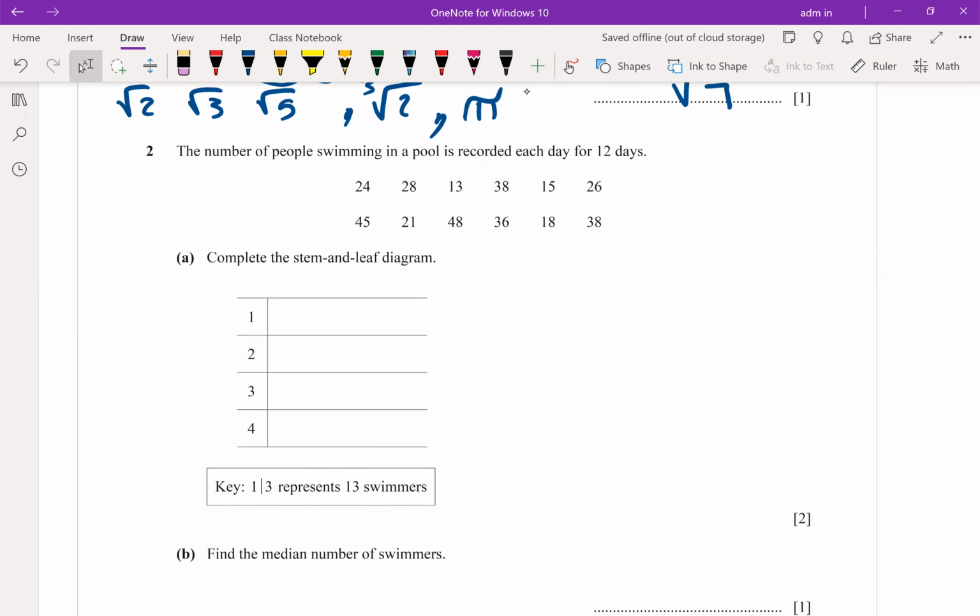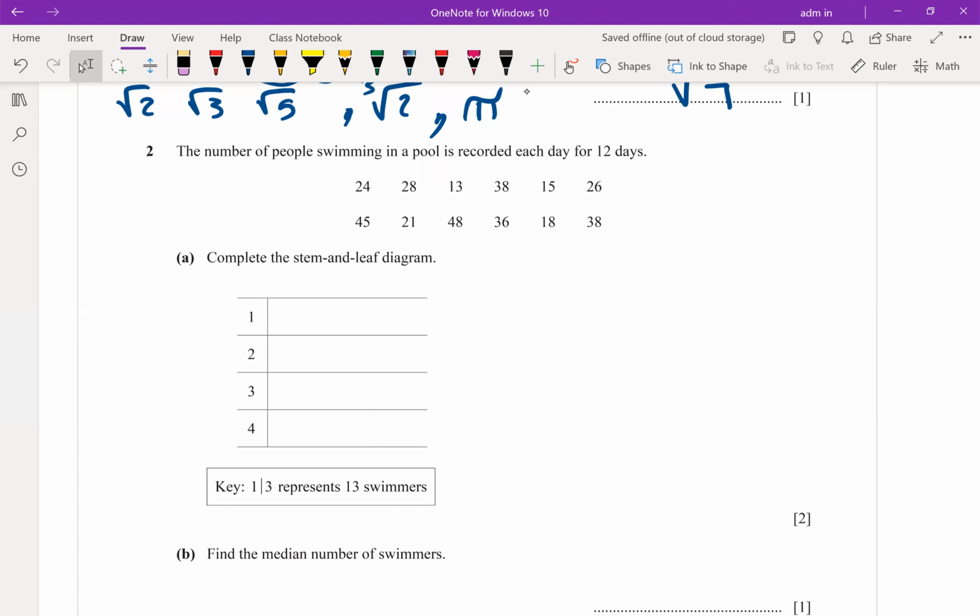The number of people in a swimming pool was recorded in a day for 12 days. First day 24, second day 28, third day 13, 38. When I ask you to get the mean, median, mode, what is the mode? The most repeated.